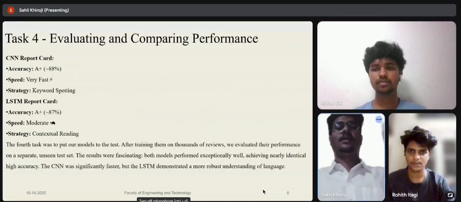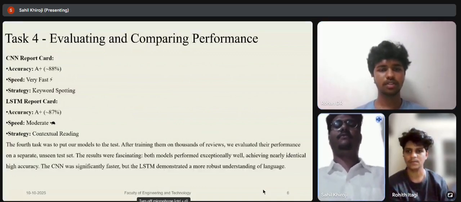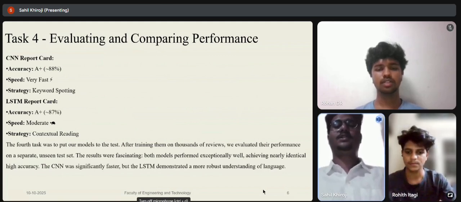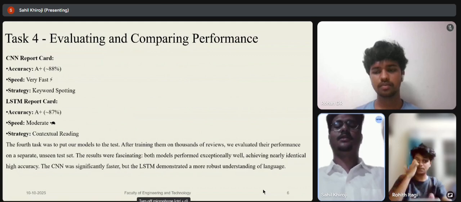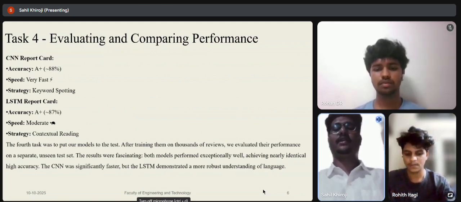Thank you, Rohan. And task 4. It was the time for the final exam. We tested both models on 25,000 new reviews they had never seen before. The result was almost a draw. Both the CNN and LSTM models scored top marks with accuracies around 87 to 88%. This tells us that for this particular dataset, both strategies are highly effective. The key difference was in the process.